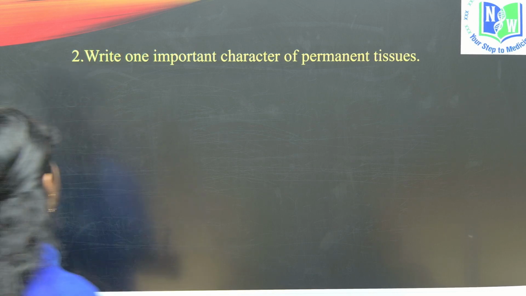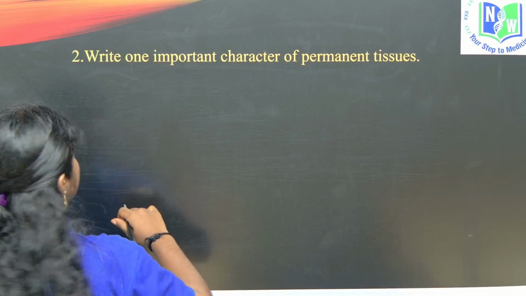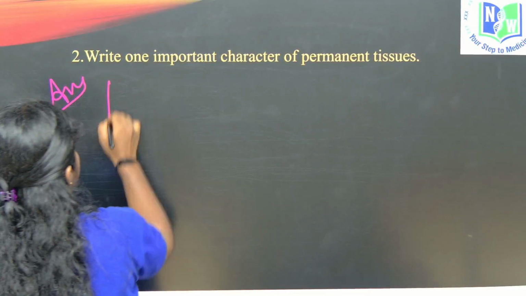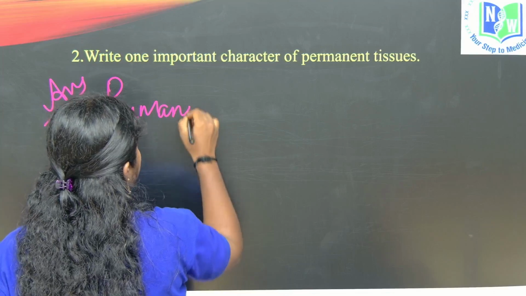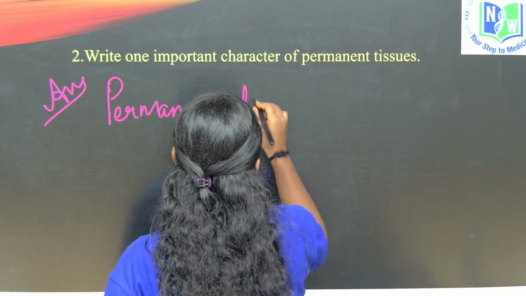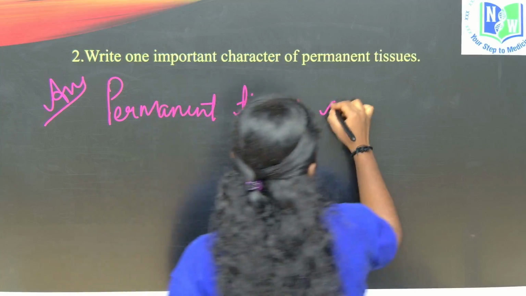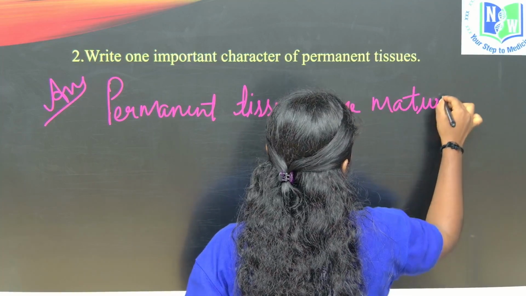Are permanent tissues mature cells or immature cells, children? Permanent tissues are mature cells. They are asking for one important characteristic, right?